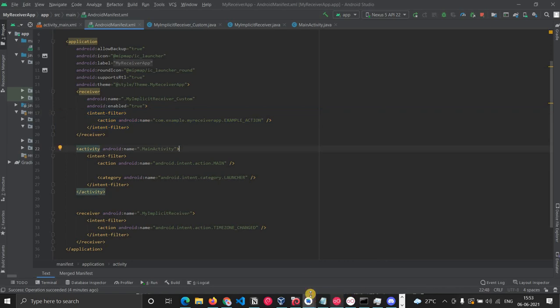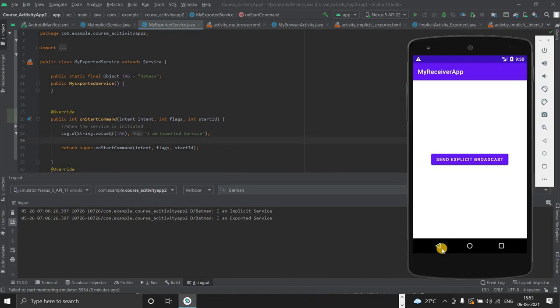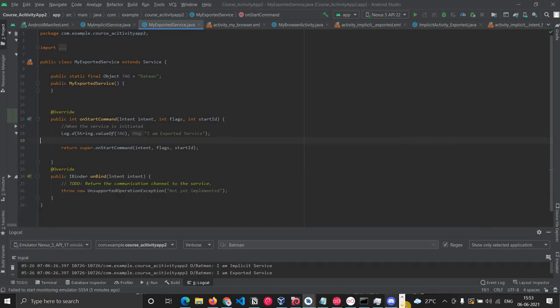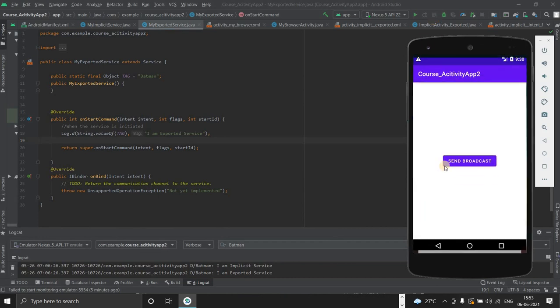Now if you open, there is one more application, this activity 2. I'll show you that that application can also call that particular receiver. So yeah, you can see here. I'm also sending a broadcast from this other application, and it can receive it.